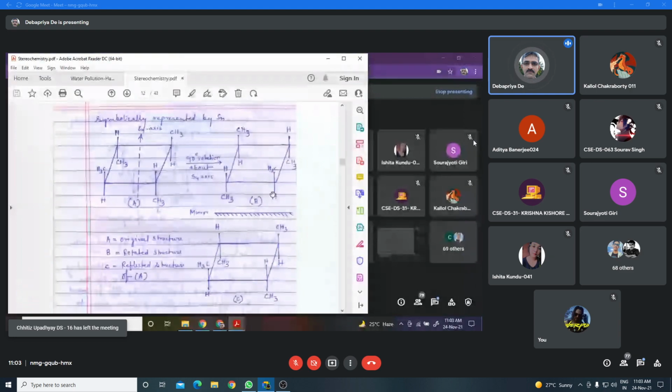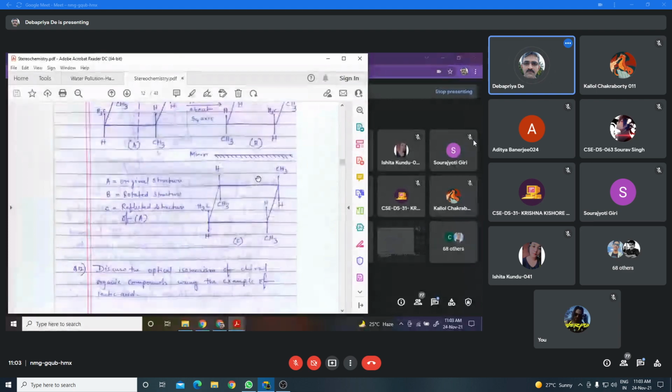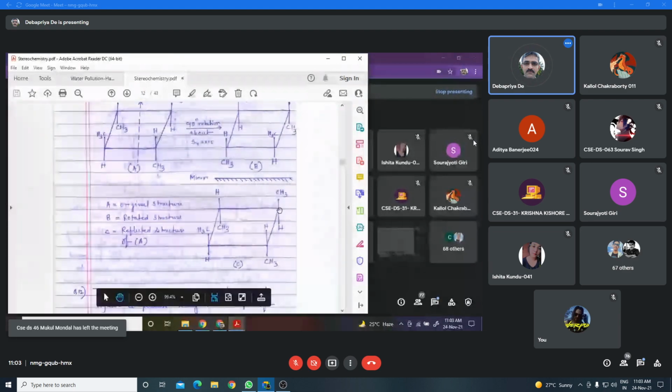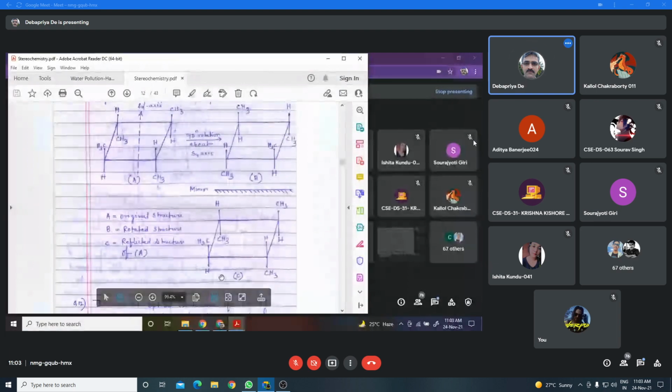Now you have to place the mirror in this way so that it is perpendicular to this axis, and then take the reflection. If you take the reflection of this image, you will see this is the structure of the reflected molecule, and you see that structures A and C are identical. As structures A and C are identical, we can say that the molecule contains an alternating axis of symmetry.